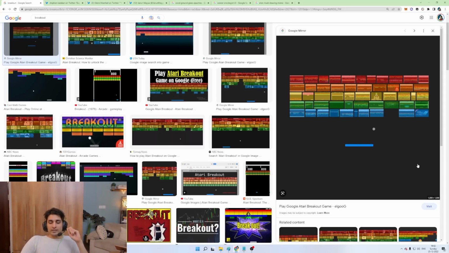The funny thing is, if you optimize the AI to play this, and tell it the only condition is don't let the ball drop and get the highest score in the fastest amount of time, which you can do. You can set these as parameters. Eventually, the AI will learn how to cheat. I wouldn't really call it cheating. It will learn how to play in the boundaries of the game, but it's still kind of cheating.